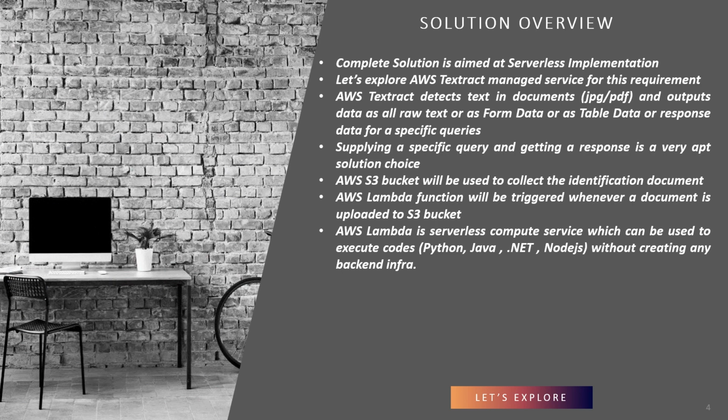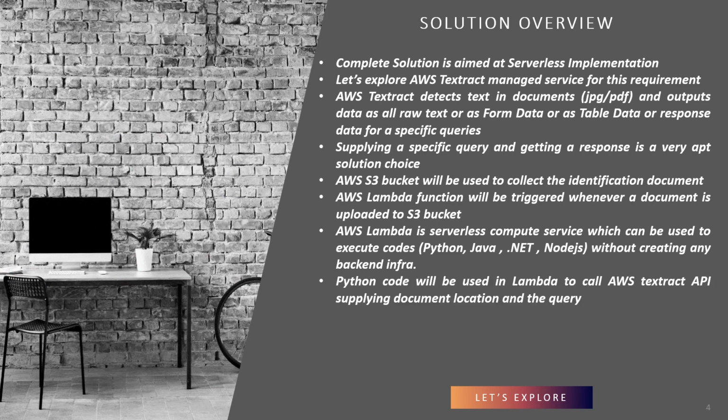A compute service is needed to orchestrate the flow. AWS Lambda is chosen for this purpose. The AWS Lambda function will be triggered whenever a document is uploaded to the S3 bucket. AWS Lambda is a serverless compute service, which can be used to execute code in Python, Java, .NET, Node.js, without creating any backend infra. Python code will be used in Lambda to call the AWS Textract API, supplying the document location and the query. A deeper look at the Python code is done later in this video.